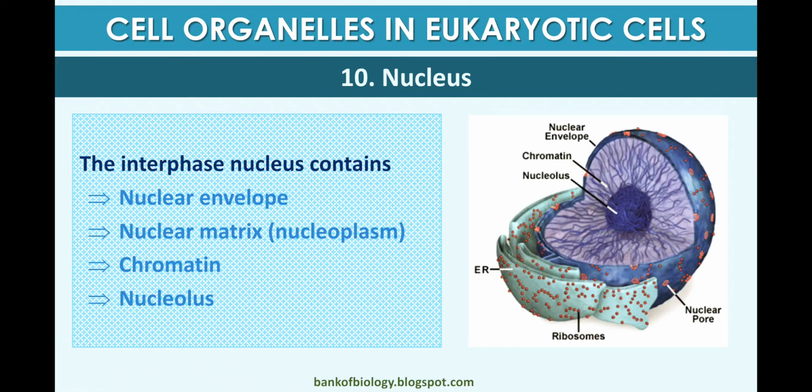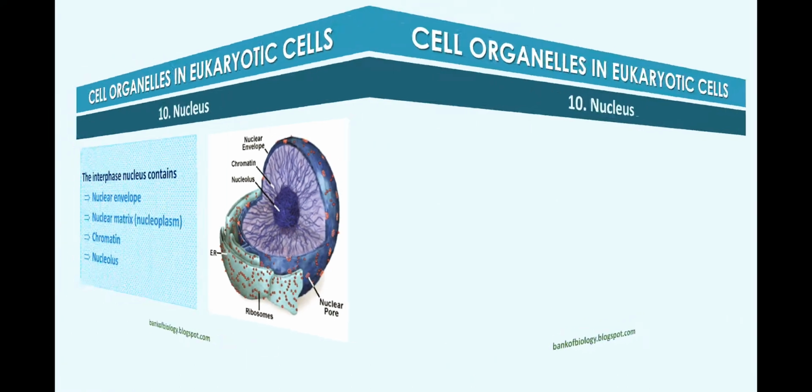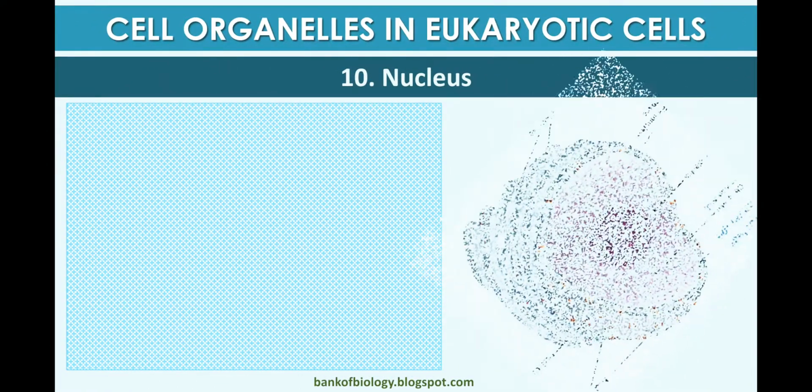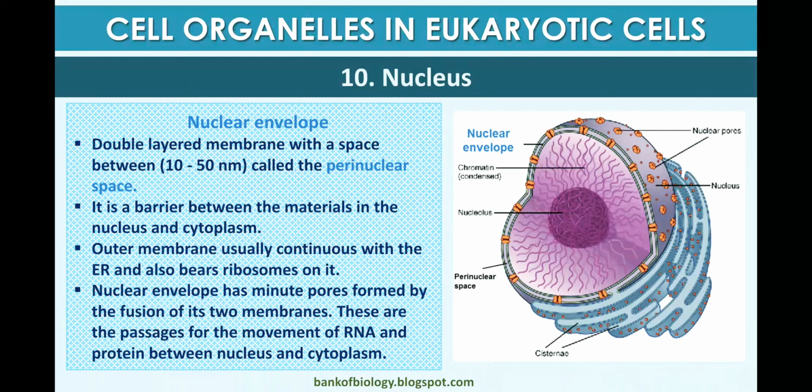The interphase nucleus contains the nuclear envelope, nuclear matrix, chromatin, and nucleolus. The nuclear envelope is a double-layered membrane with a space between called the perinuclear space. It is a barrier between the materials in the nucleus and the cytoplasm. The outer membrane is usually continuous with the endoplasmic reticulum and also bears ribosomes. The nuclear envelope has minute pores formed by the fusion of its two membranes. These are passages for the movement of RNA and protein between the nucleus and cytoplasm.